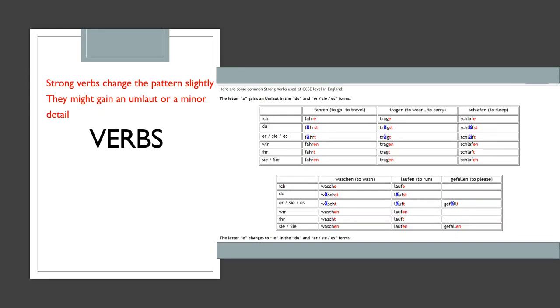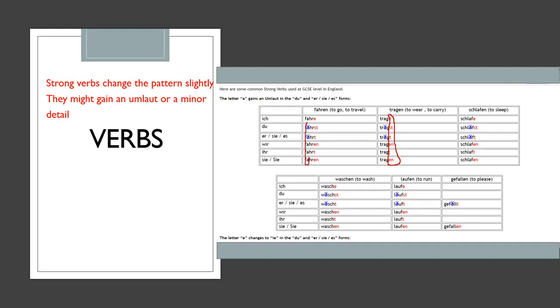Now, these are some examples of strong verbs which you might encounter. We don't call them irregular verbs like in French because they only change very slightly. As you can see, the endings still stay for the majority of them the same: e, st, t, en, t, en. So what makes them irregular is they might change the umlauts.